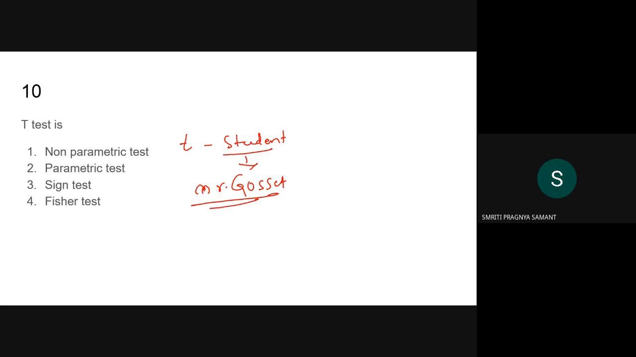Mr. Gossett was working in a barley wine producing company in the early 1900s, and secretly he was publishing some of his scientific papers on statistics. He introduced some formulas and tests, and these papers he published in some nice journals. He could not put his own name because his company had an obligation that whoever publishes any research, it should be named in the company only, not in the person's name.